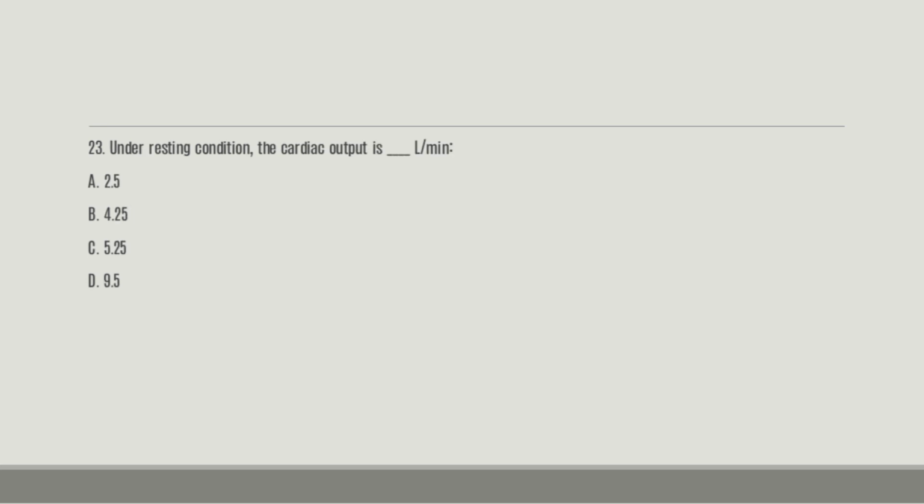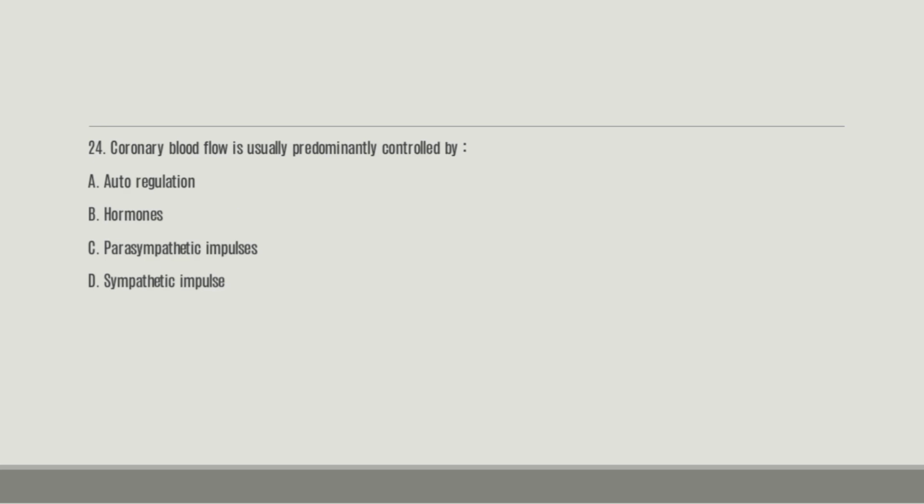Number 23. Under resting condition, the cardiac output is dash liter per minute. A. 2.5. B. 4.25. C. 5.25. D. 9.5. So what is the correct answer? The right answer here is that the cardiac output is about 5.5 liters per minute.